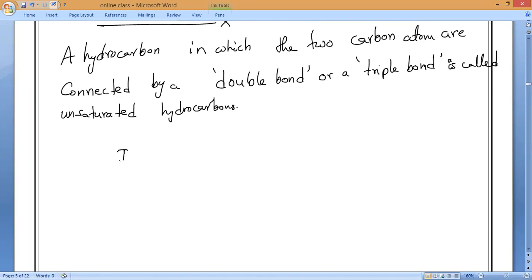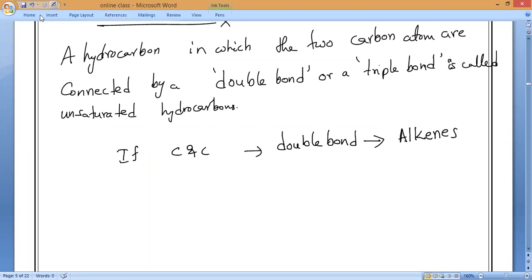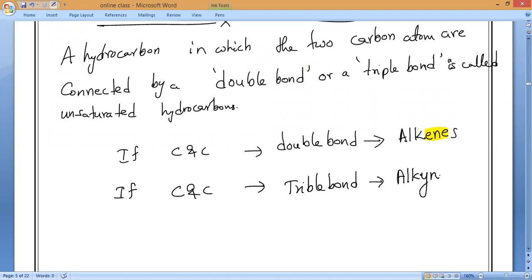Now, remember, if carbon and carbon have a double bond, that hydrocarbon is called alkene. Alkenes. So, what is the suffix here? ene. There, ane, and here, ene. Next, if C and C contain a triple bond, then it is called alkyne. yne. Alkynes.